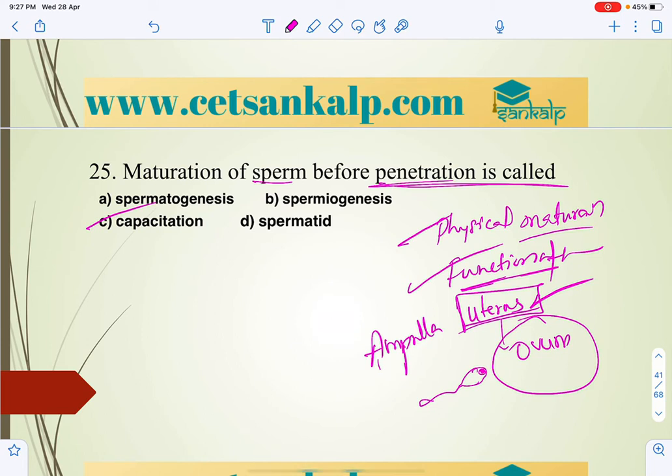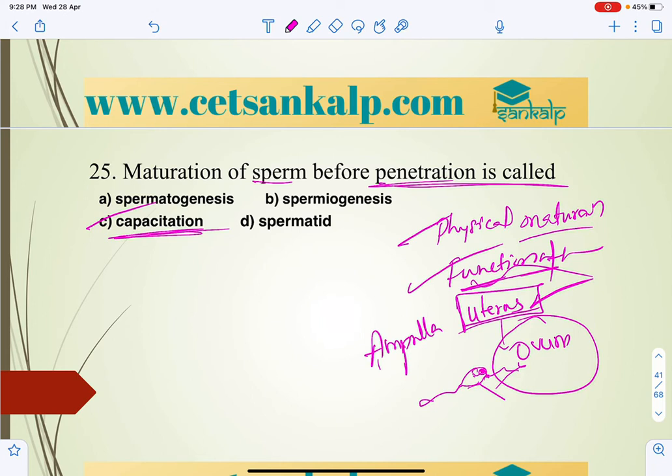You can say the glycolipids of the head region of the sperm become unbound from the head, and that makes the sperm move and show motility easily. So that is functional maturity, that is capacitation. Capacitation generally takes place in the female reproductive system.